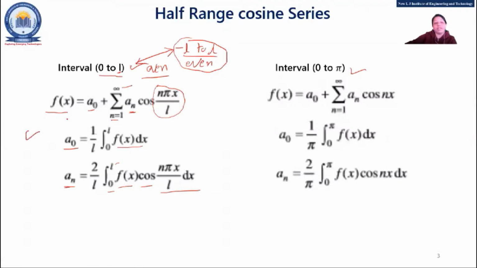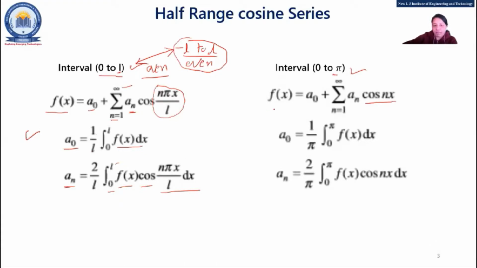And if your interval is 0 to pi, then obviously instead of L you can simply put pi, so this pi is going to be cancelled out. So cos nx. You have to remember only one equation. This is the basic equation, and you can replace L with pi, right?